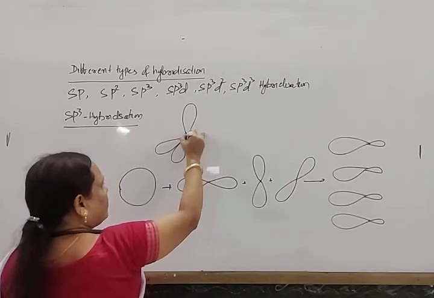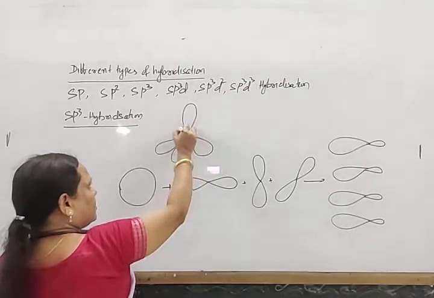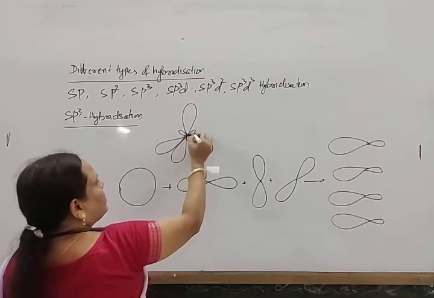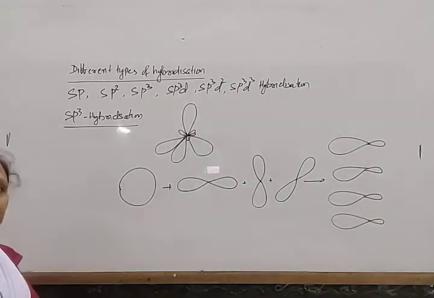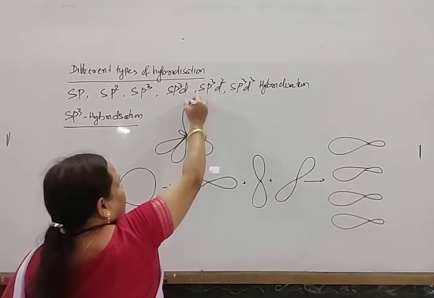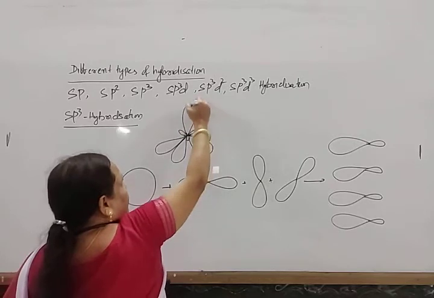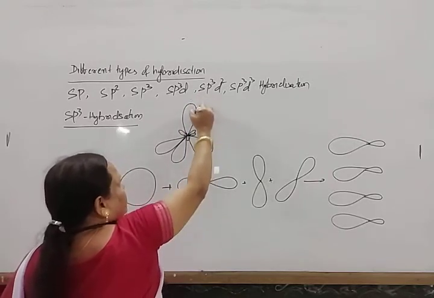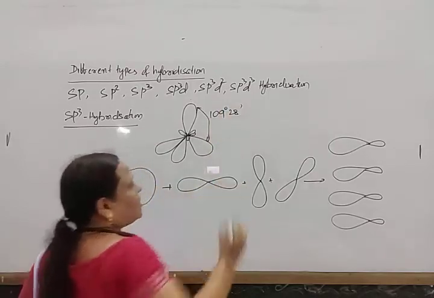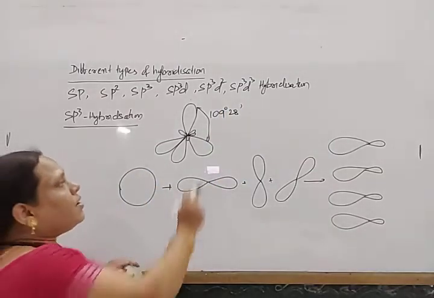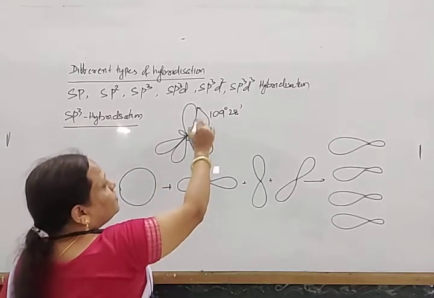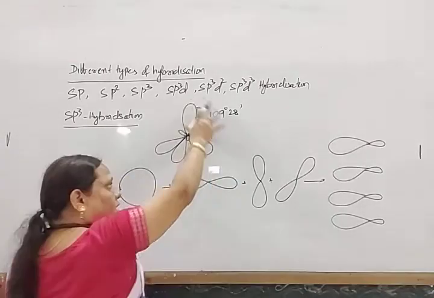In this way there are four hybrid orbitals, and the angle between any two of these hybrid orbitals is 109 degree 28 minute, and all are equivalent.